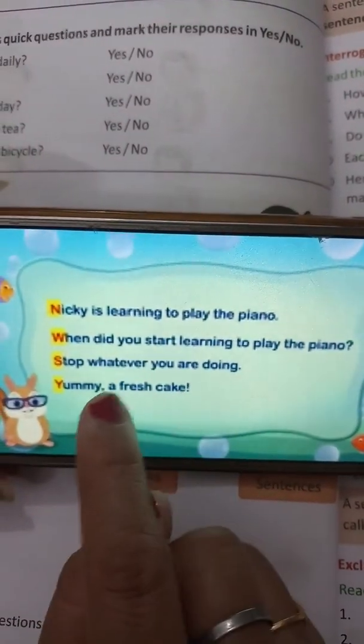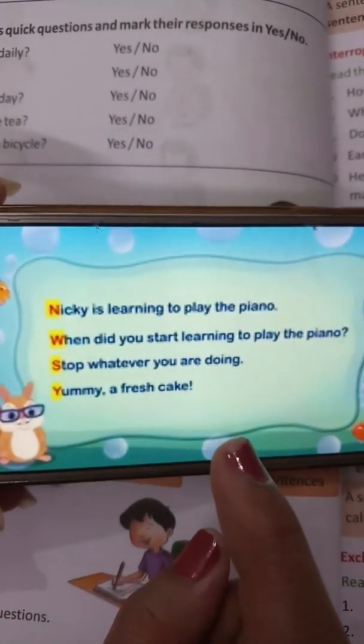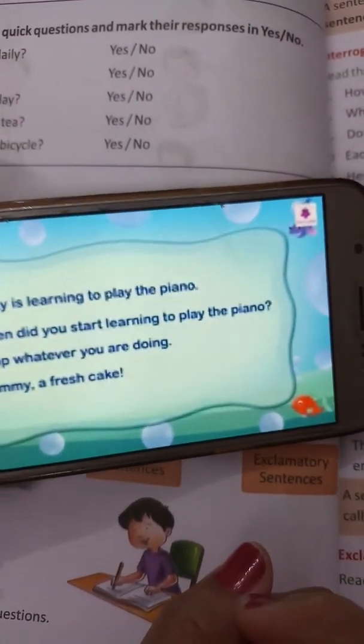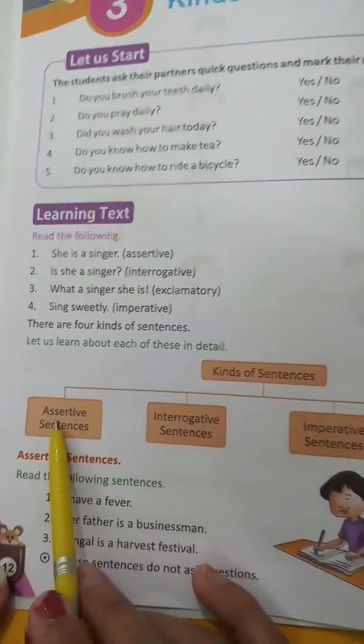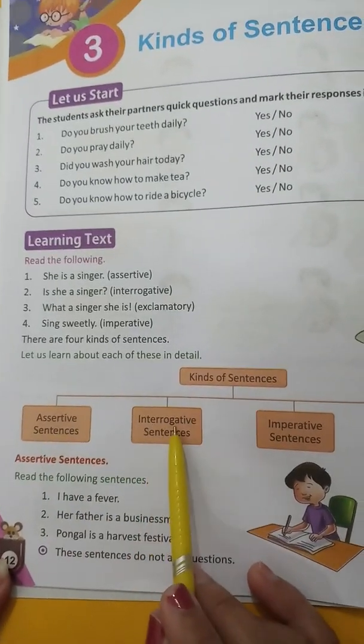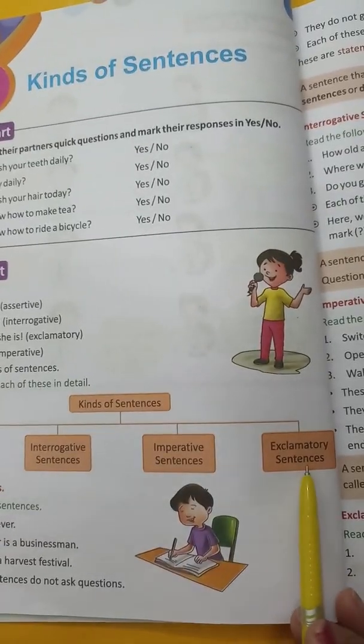So students, these are some important rules related to sentences. Now we will come to the book exercise. See, kinds of sentences. I have already explained. First assertive sentences, second interrogative sentences, third imperative sentences, fourth exclamatory sentences.